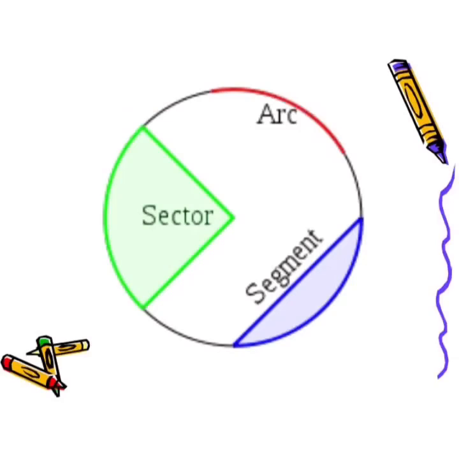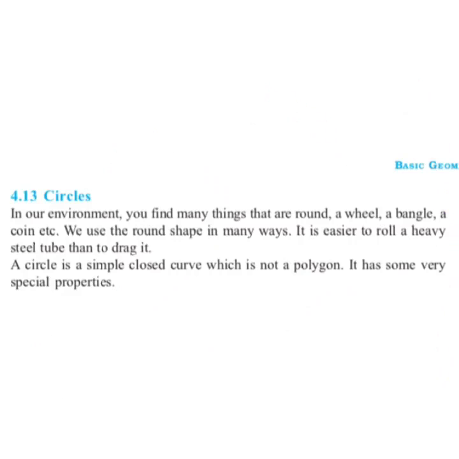Children, let's see some more parts of a circle: sector, arc and segment. You can see arc in red color. An arc of a circle is a portion of the circumference of a circle. That means it is a part of the circumference of a circle. Then comes segment. The region between a chord of a circle and its associated arc is called the segment of a circle. Then comes sector of the circle. A part of circle made by the arc of the circle along with its two radii is known as sector of the circle. Children, let's revise it.